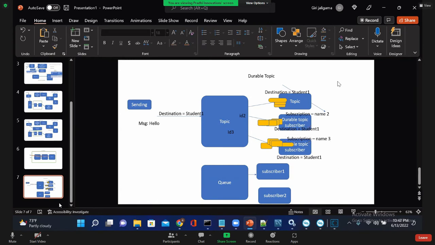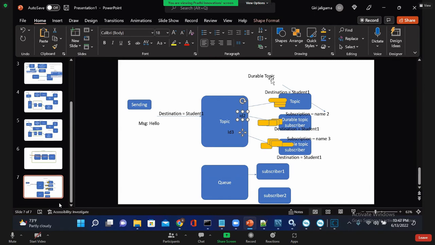Second, JMS should store messages separately for each subscriber. It should not mix and match. As I explained, three messages were piled up here, and for this one, two messages only. All may not start at the same time, and all may not be stopped at the same time.